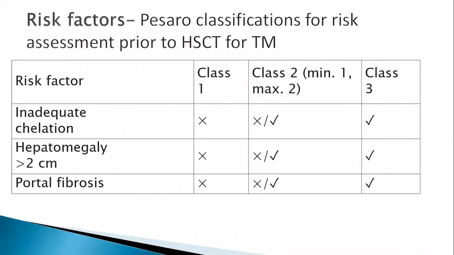So there is this Pesaro classification for risk assessment in hematopoietic stem cell transplant, as a matter of fact, even for most of the hemoglobinopathies which are transfusion dependent. If you look at the 3 factors which we take: portal fibrosis, hepatomegaly more than 2 centimeters, and inadequate chelation. Those who don't have any of the 3 are class 1 patients, and they have excellent outcomes. Someone who has 1 or 2 of them is class 2, and class 3 are the ones which have all 3 of them. In class 3, there is an increased risk of organ related toxicity, be it the liver or cardiac.